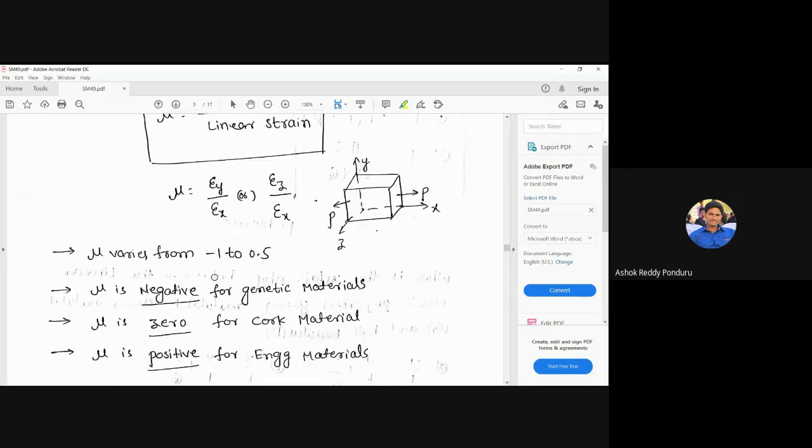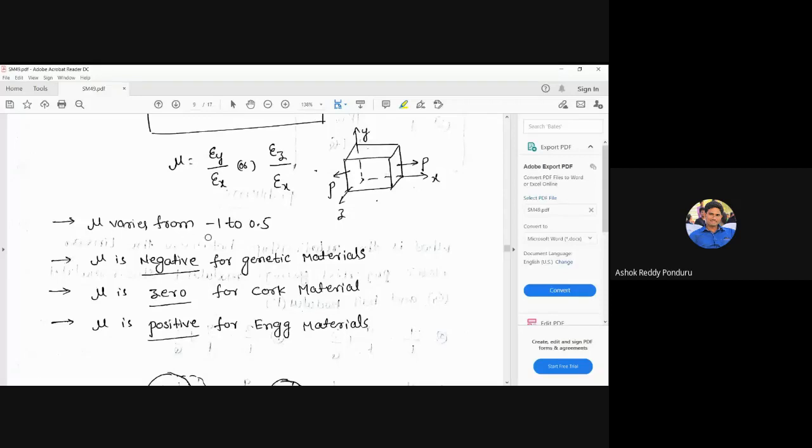And next we look at the next sentence. Poisson's ratio varies from -1 to 0.5. What does it mean? -1 is the least value of the Poisson's ratio for any material. We can take any material, the least value of that is -1. And 0.5 means the maximum value of the Poisson's ratio is 0.5, not more than 0.5, not less than -1. For any material, the Poisson's ratio value is within this range only, -1 to 0.5. That means the Poisson's ratio may be 0, 0.1, 0.15, 0.2, 0.3, 0.4, 0.5, not more than 0.5.